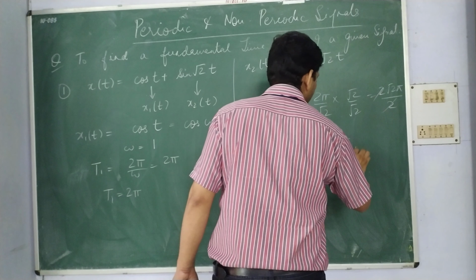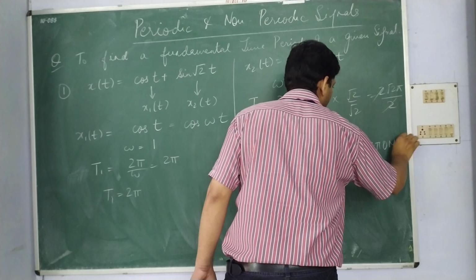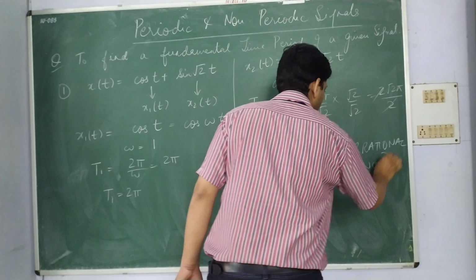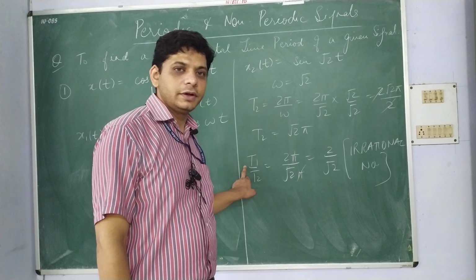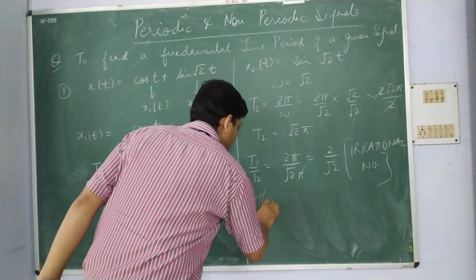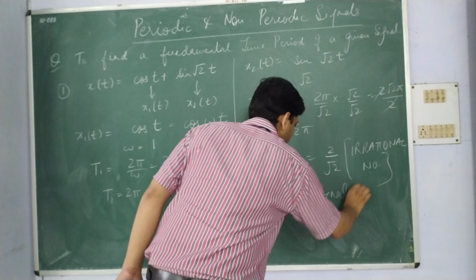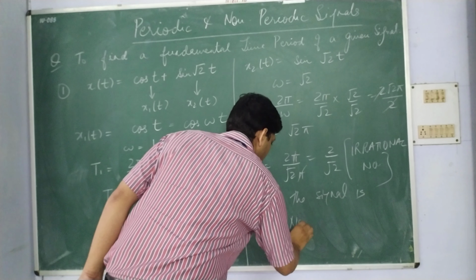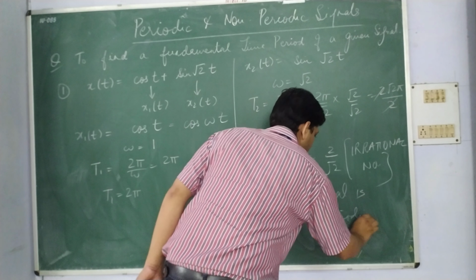This is an irrational number. So if the ratio is irrational, then the signal is a non-periodic signal.